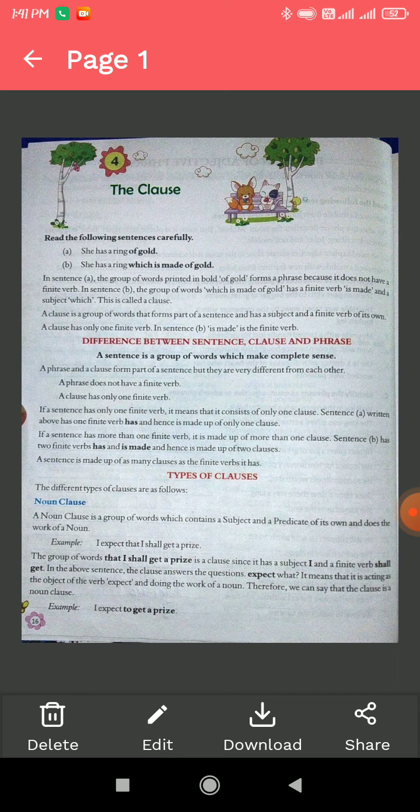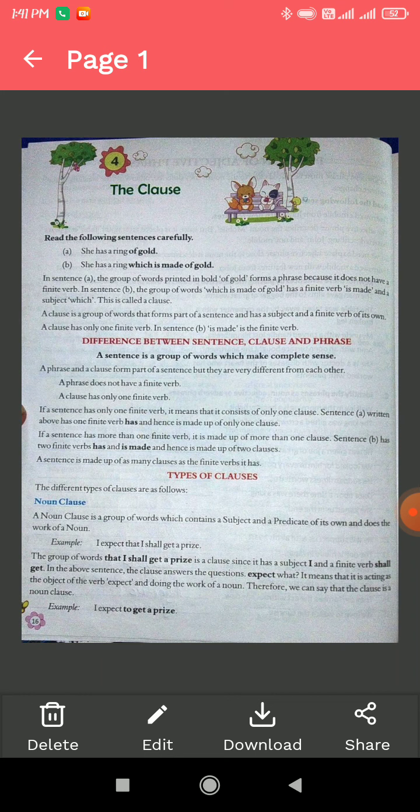Now we come to know the types of clause. Earlier in phrases we discussed three types of phrase, that is noun phrase, adjective phrase and verb phrase. Similarly, in clauses also there are three types of clause. First of all, noun clause, second, adjective clause, third, adverb clause. Let's start with the noun clause.